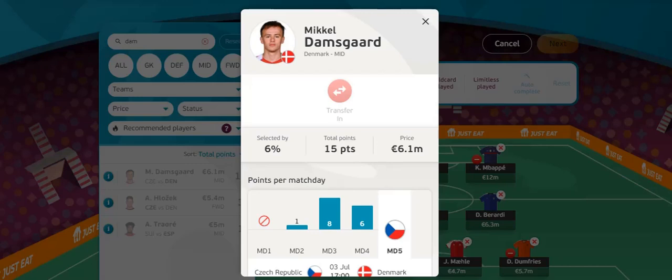So there you go, guys. That is my roundup of differentials for match day 5. Like I said, it was quite difficult to pick these out as the teams are narrowing down now. There's only 8 teams left, but these are still nice differentials if you are chasing people in your league or you do need points and you don't want to go for the normal high-owned players. These are good differentials to have in your squad.